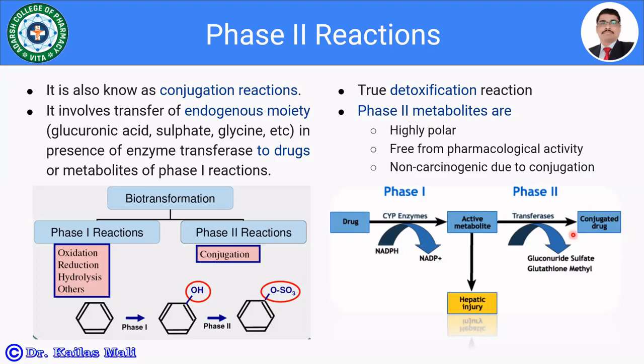Drug conjugates having a molecular weight greater than 500 Dalton are exclusively excreted through the bile, and the drug conjugates having a molecular weight less than 300 Dalton are going to be excreted via the urine.